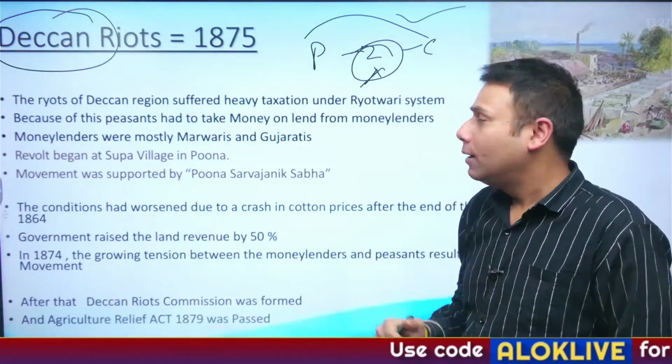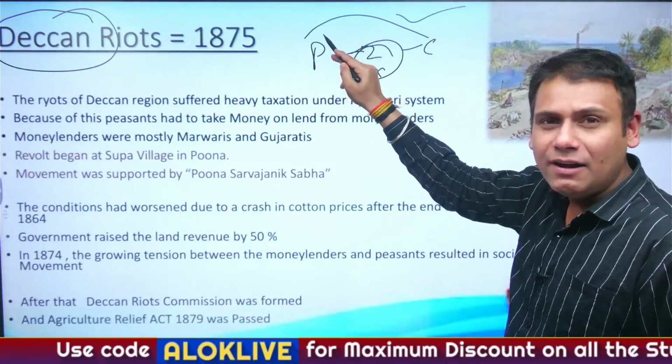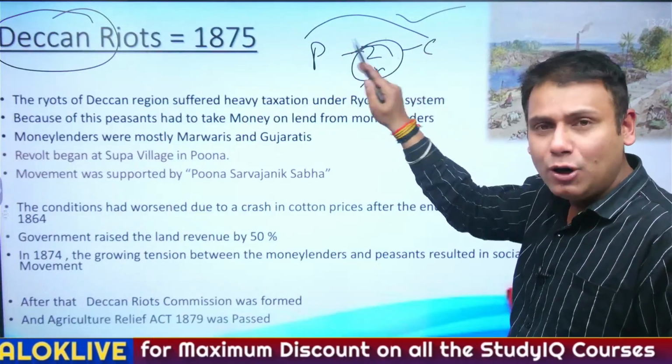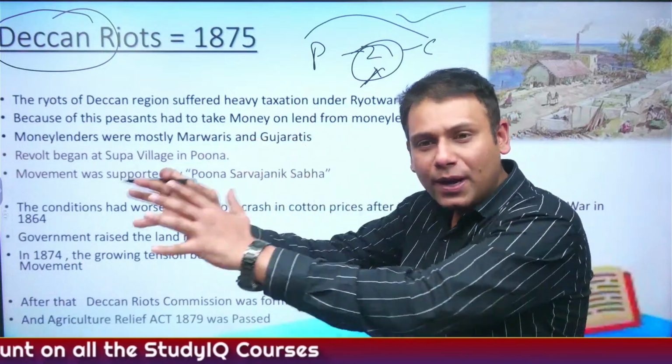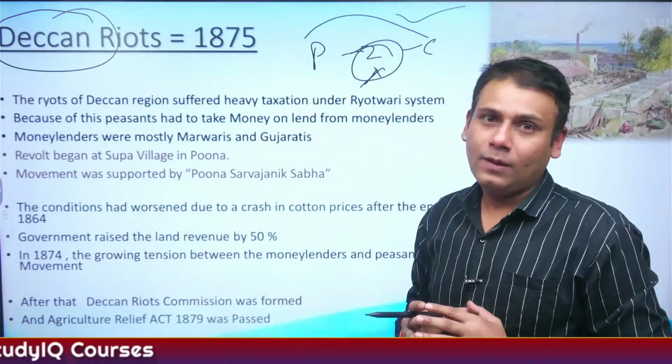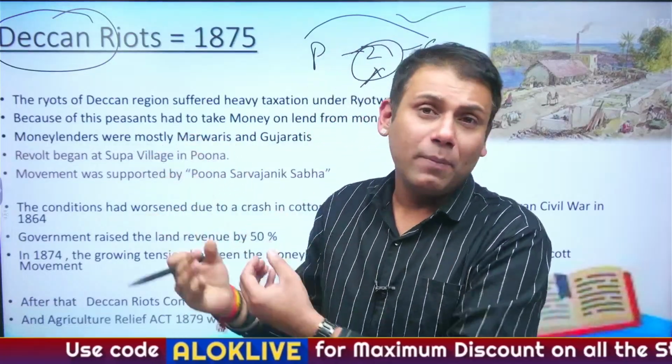How? Suppose, as a peasant, as a farmer, as a cultivator, I am unable to pay the revenue to the company. Now, what will the company do? The company will seize my land. And as a peasant, what will I do if I don't have any land? Because as a cultivator or an agriculturist, my land is everything for me.